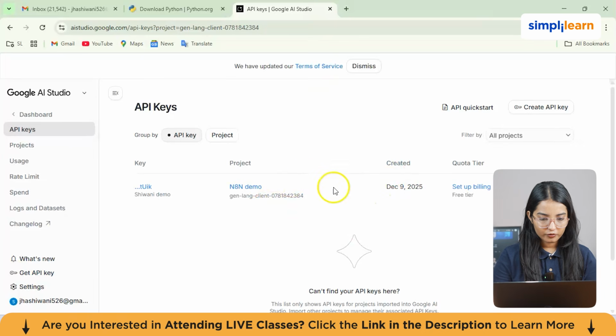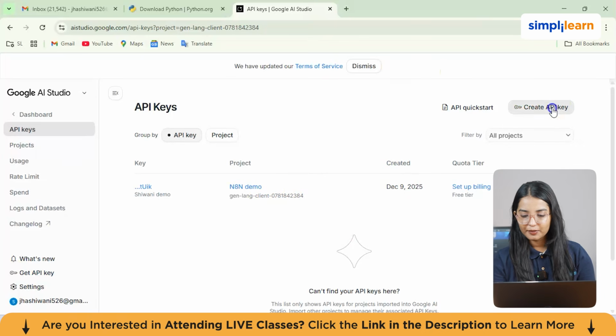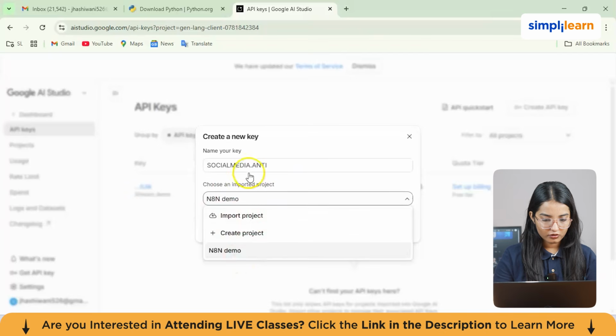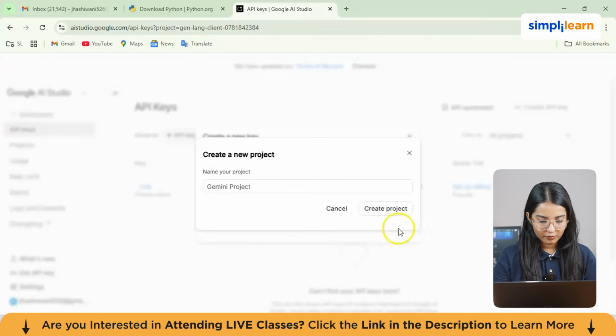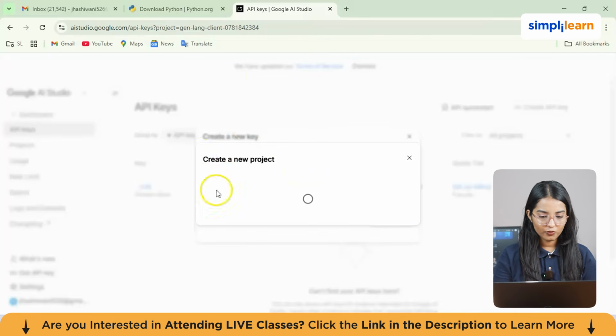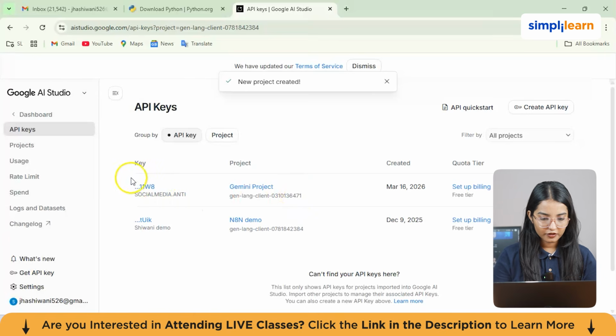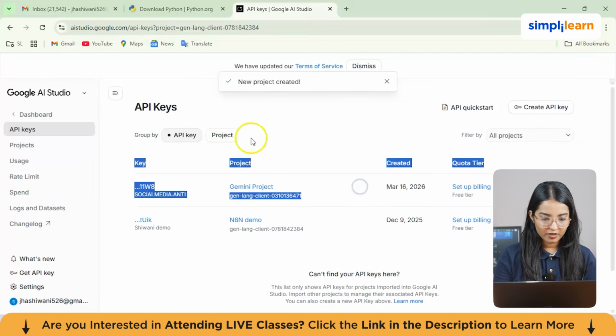Now you see these options, right? So you have to just click on Create API key from here and just enter the name of your API key. Let's suppose it's social media dot anti. And then you can choose the imported project or you can click on Create Project. So it's creating a new project now. So create key for that. Now you can see a project listed here, Gemini project.